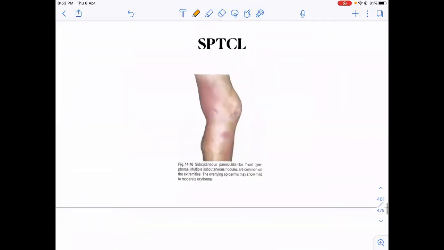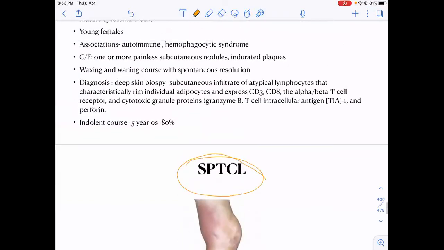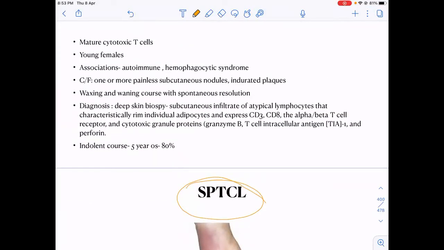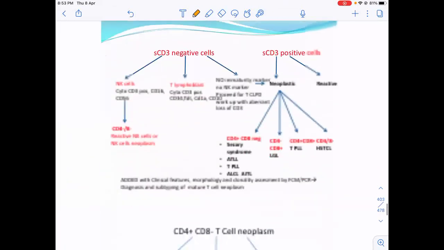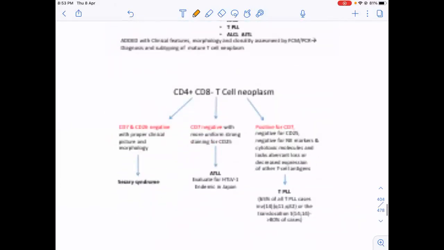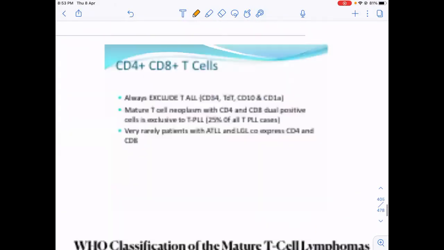This is a picture of subcutaneous panniculitis T cell lymphoma. Subcutaneous panniculitis caused by mature T cells. I don't think this is very important. This is okay.